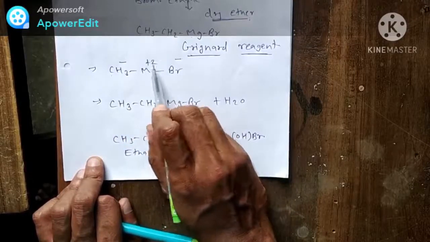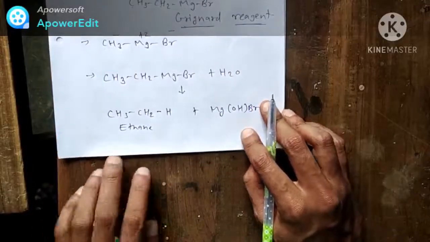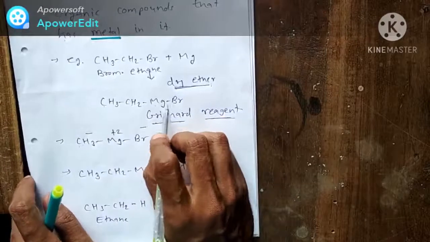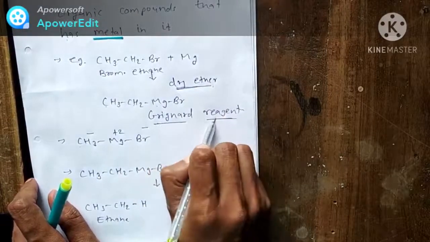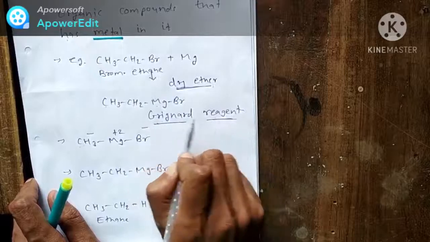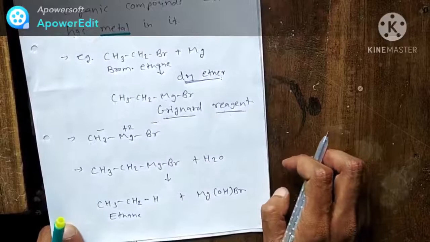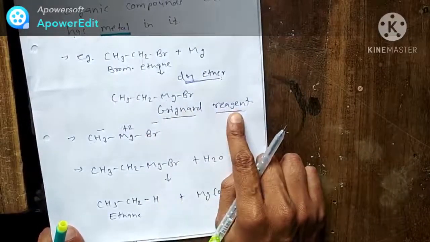It is between them. Now, what is the use of this organometallic compound? An organometallic compound which has magnesium in it is called a Grignard reagent. Grignard reagent is very important. It will come in further chapters also.